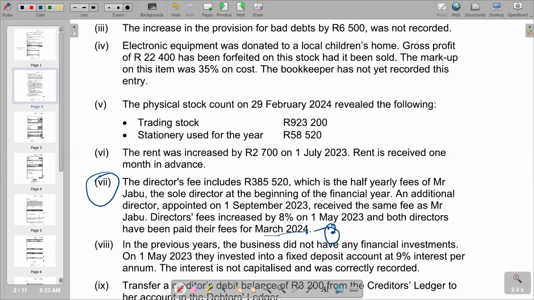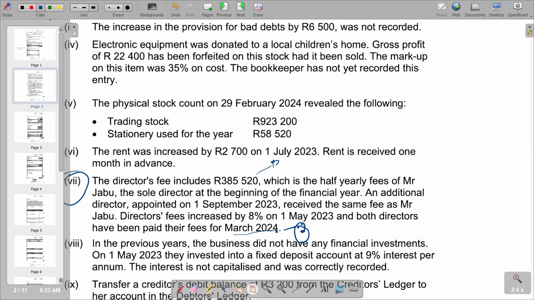From there, we can now calculate. We can make a calculation of the half-yearly amount that we are given, and that's where we have the hint of finding the monthly fee. So the 385,520.